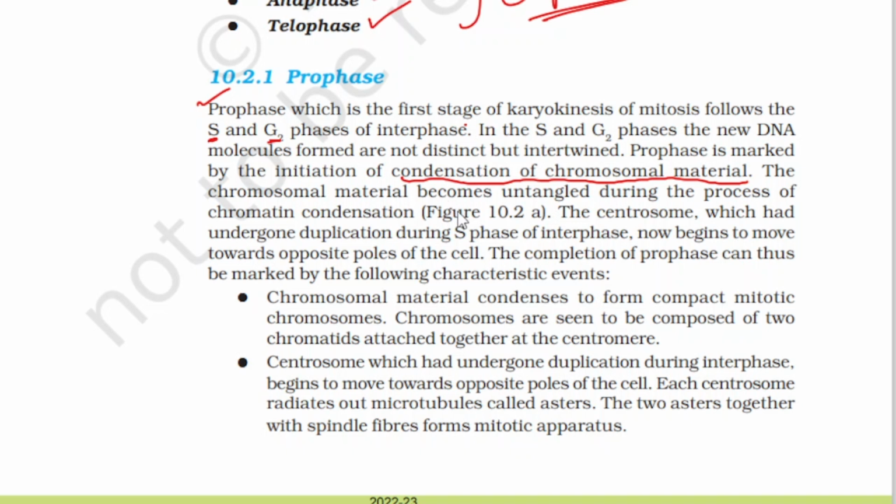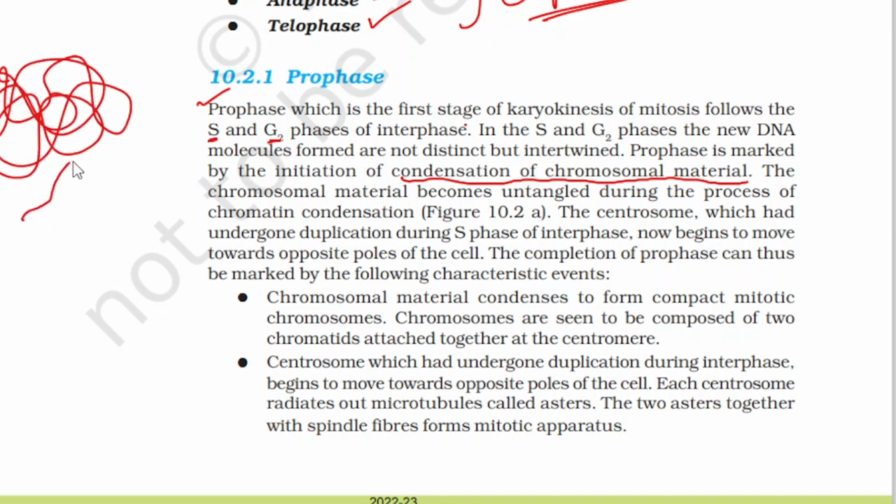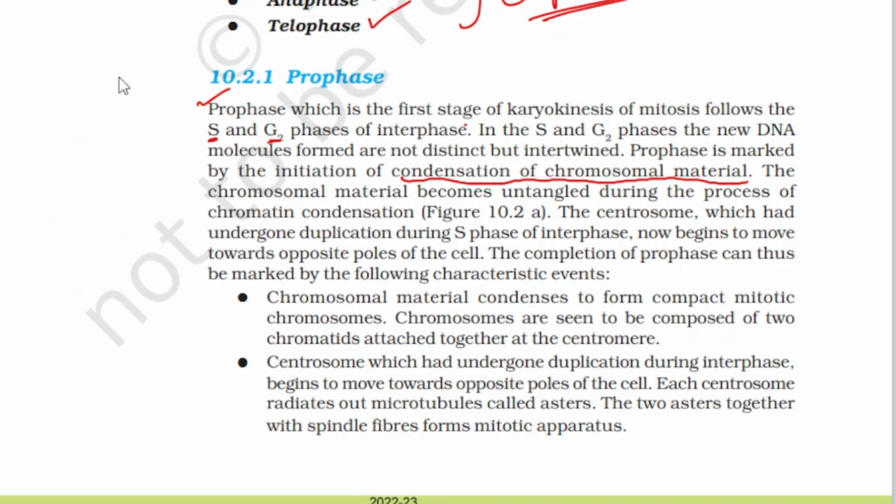The chromosomal material becomes entangled during the process of chromatin condensation. Before, during interphase, the chromatin is present in the nucleus like this. Slowly it will be organized; this is called chromosomal condensation. The chromosomal material becomes entangled, meaning released, during the process of chromatin condensation.